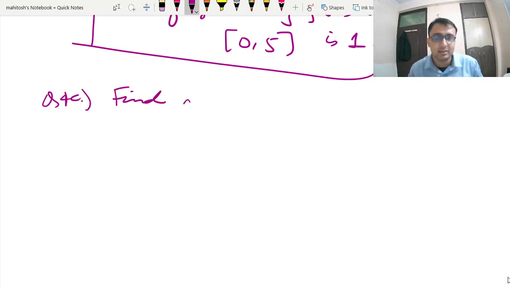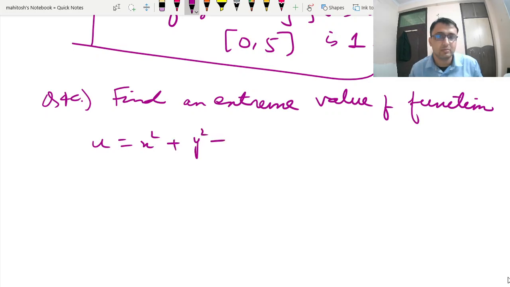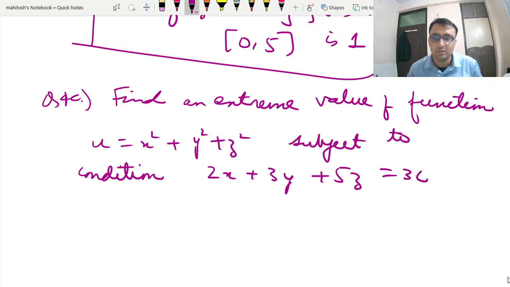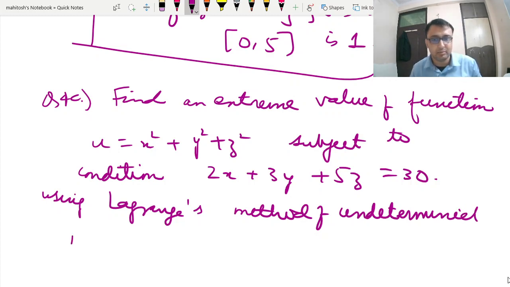So find the extreme value of the function u is equal to x square plus y square plus z square, subject to the condition 2x plus 3y plus 5z is equal to 30, by using Lagrange's method of undetermined multipliers.